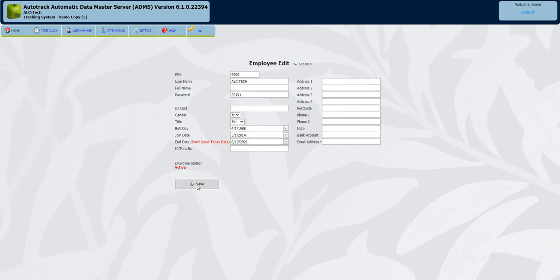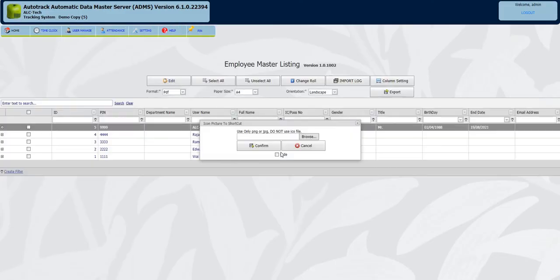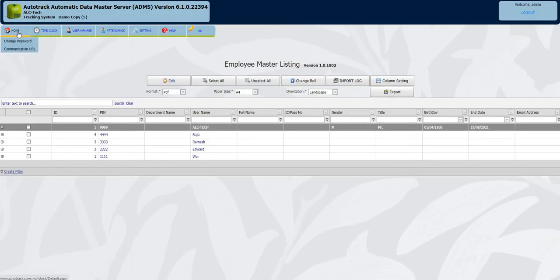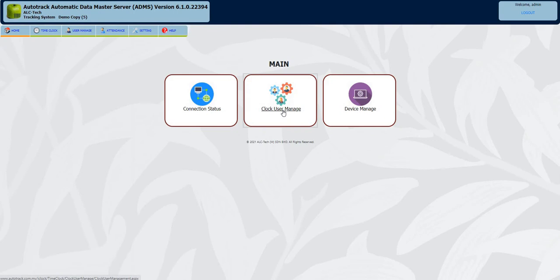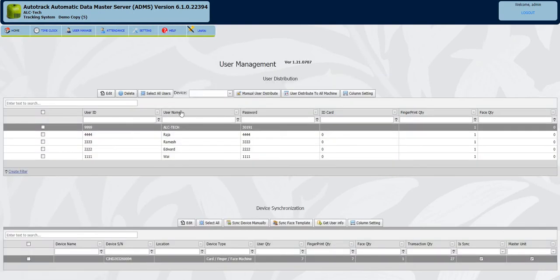Then click save. This user data syncs back to the clock. Let's see. We can edit the name, whatever details we can edit. So if I don't want the user, I can delete it also.